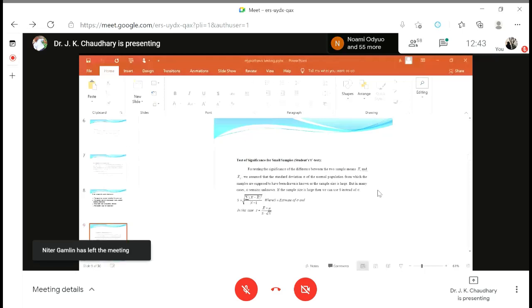But the problem is that in that company, he could not publish his work under his own name, because many private sector companies don't allow you to publish your work under your own name. So he used a pen name, that is Student. He published his work under the pen name Student. That's why this t-test is known as student's t-test.